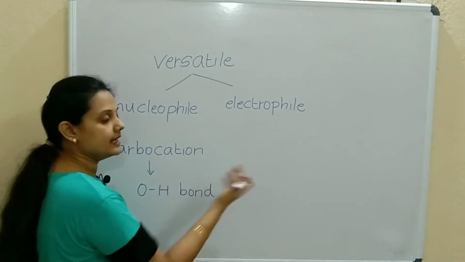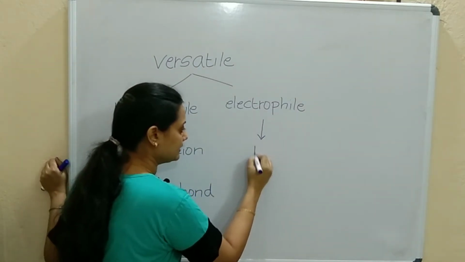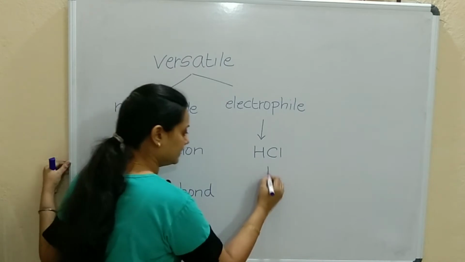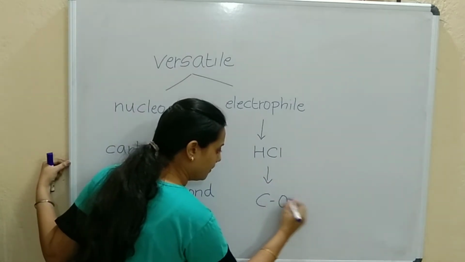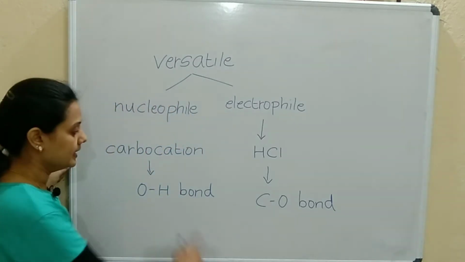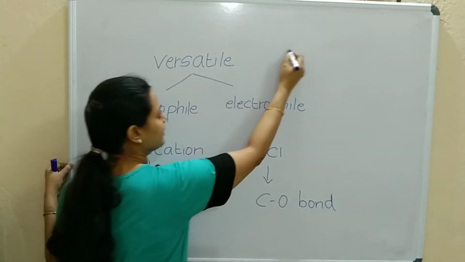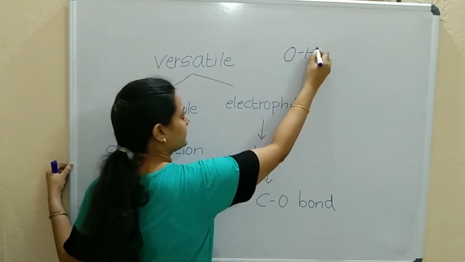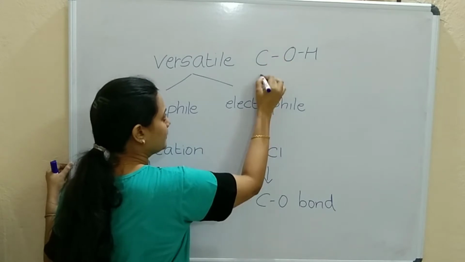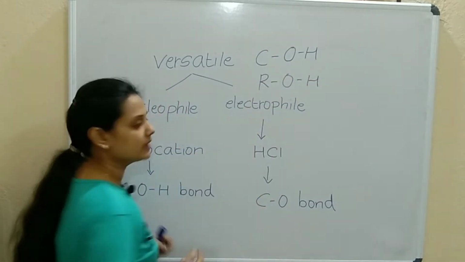So alcohols act as an electrophile when they react with an acid, HCl, and at that time the CO bond breaks. Correct? How have I written C-OH? Because for alcohols, we know the functional group is OH, right? Instead of carbon, I can also write the R group. Any alkyl group I can write, both are the same, correct?